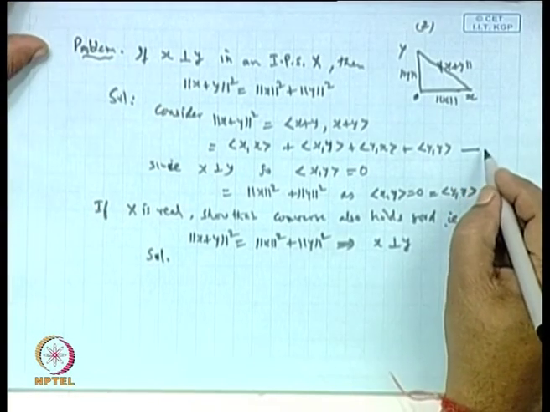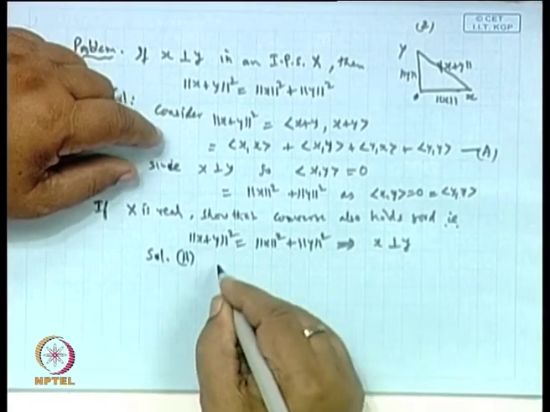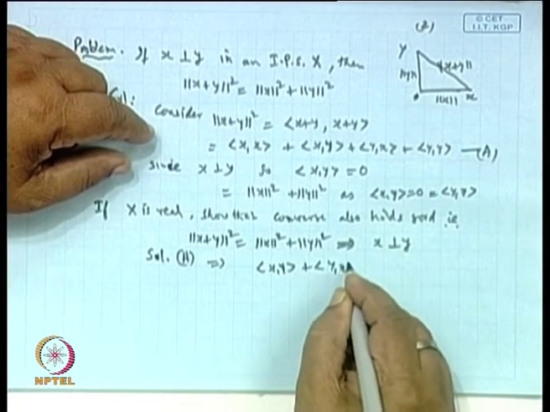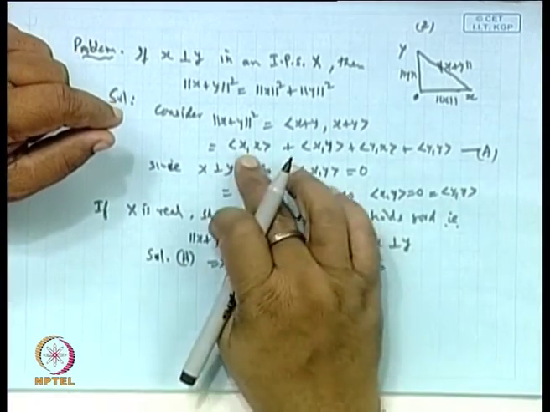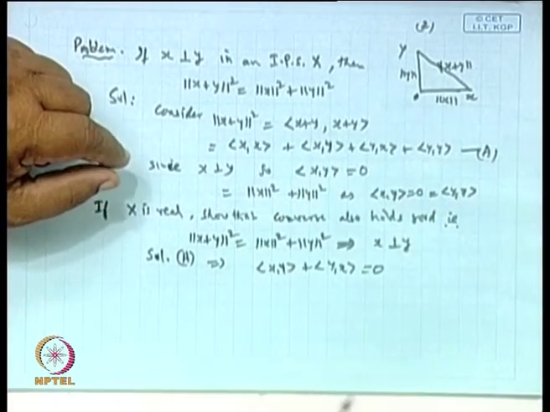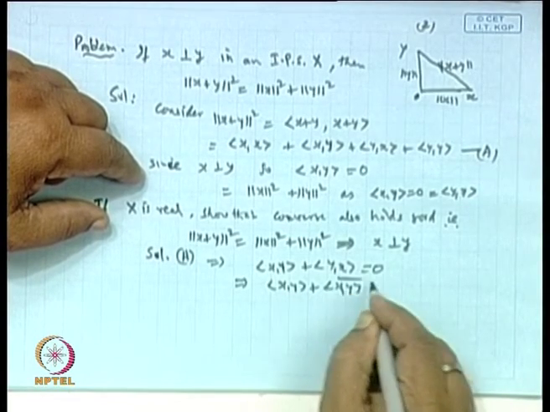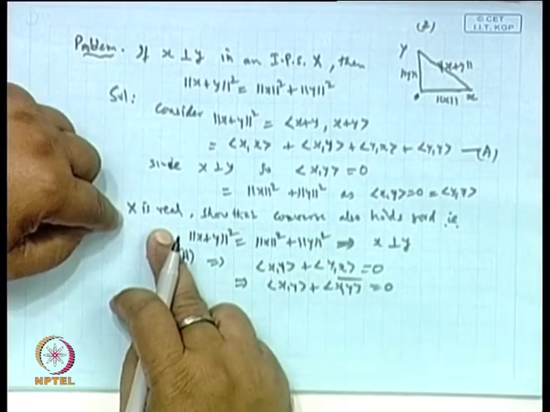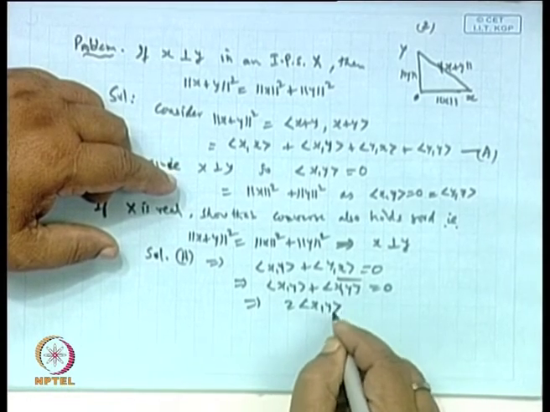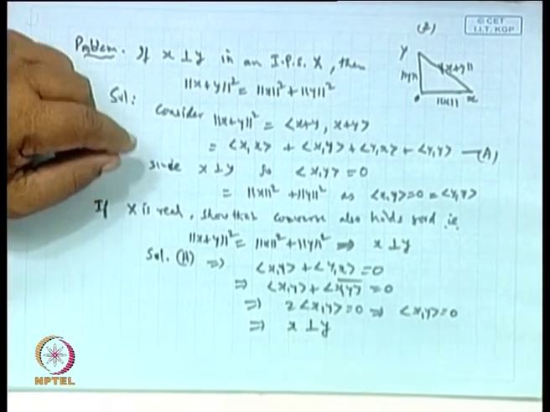So let us take this expression as A. So if we look from A, what you get will imply the inner product of x y plus inner product of y x is 0. Is it not? Because this is norm x square, this is norm y square, and norm of x plus y whole square is given to be this. So this sum must be 0. But this is the same as x y plus the conjugate of x y is 0. But since the space is real, the inner product will be the same as this. So this will be the same as 2 times inner product x y is 0. That is, inner product of x y is 0.